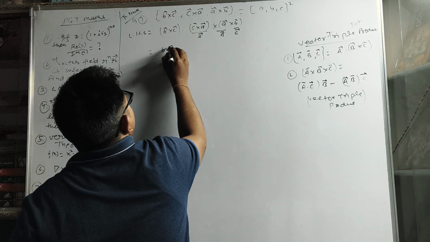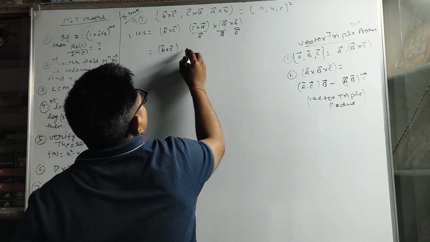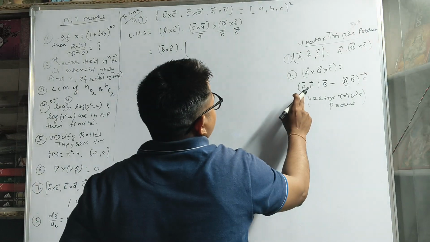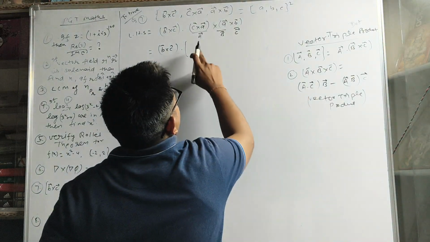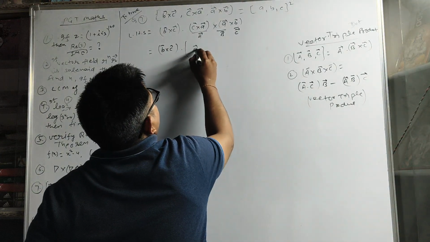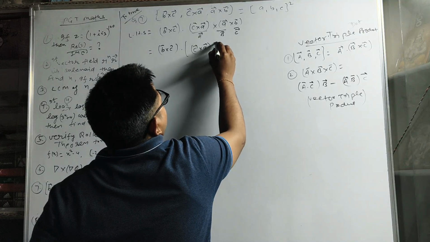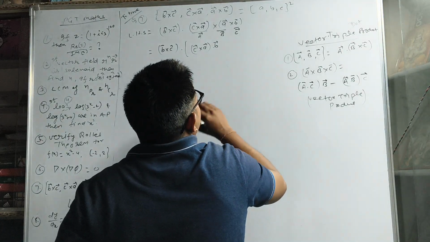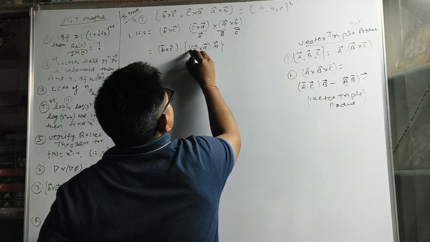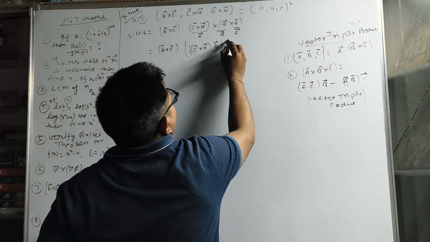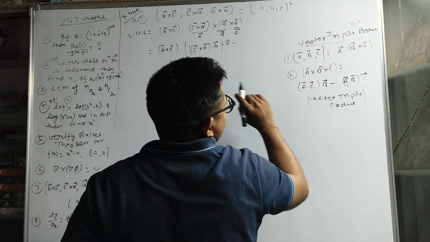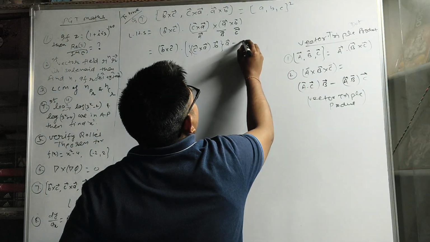That means B cross C dot, and this will be what? A dot C means C cross A dot C means B, and A vector written as it is, minus A dot B means what?